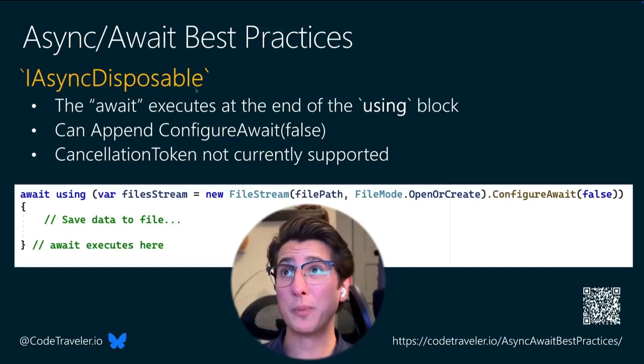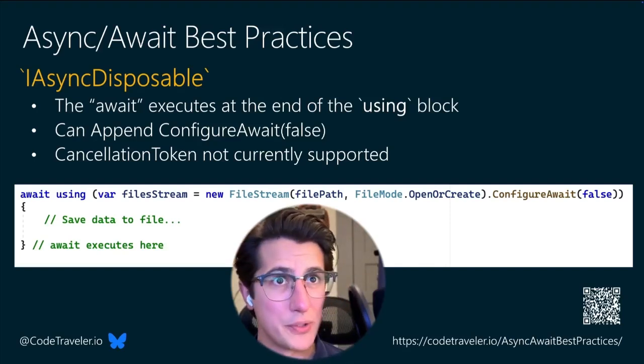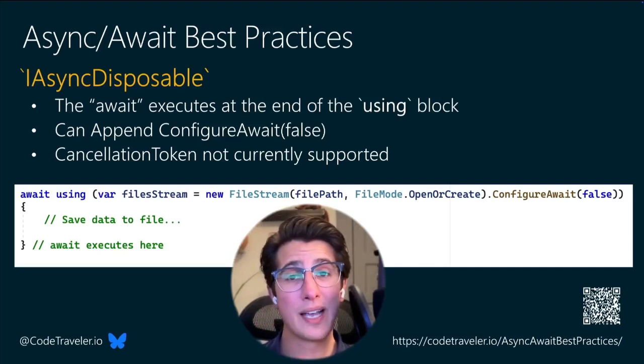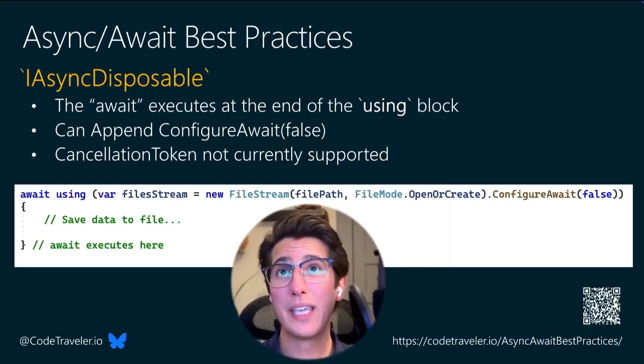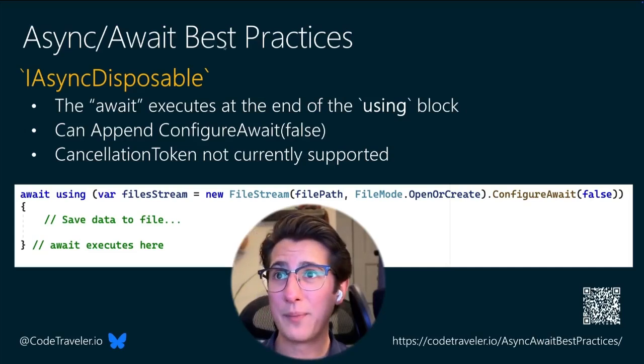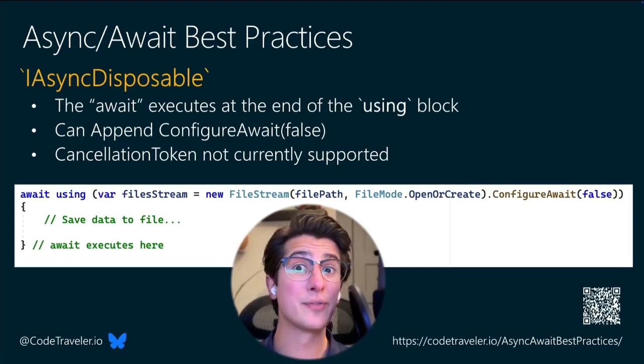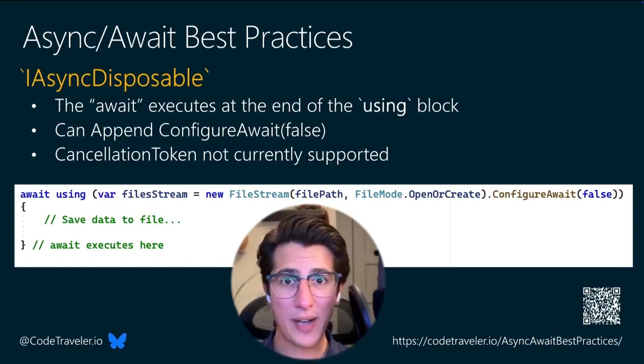So with IAsyncDisposable, it also allows us to dispose of an object when we're done using it. But now it allows us to use the await keyword in that dispose method. So FileStream is a great example because when we're reading data from a file, well, that's using file IO.